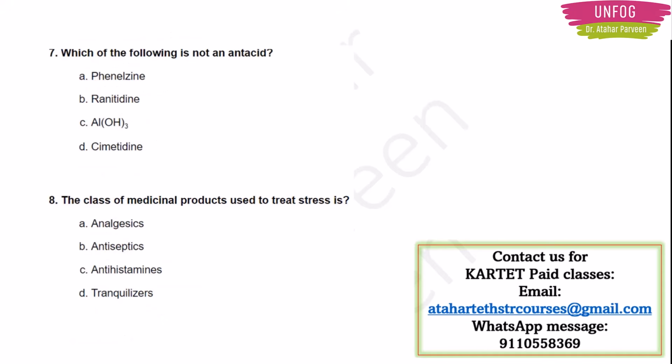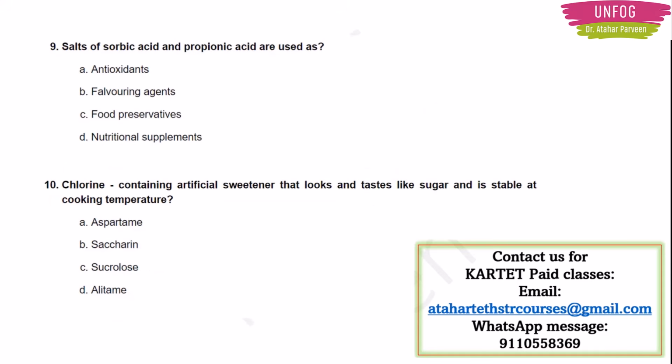Next question, which of the following is not an antacid? I can see that ranitidine and cimetidine are antacids. So the answer should be phenelzine. Phenelzine is not an antacid. Next question number 8. The class of medicinal products used to treat stress. Now you know the answer, right? They are tranquilizers.